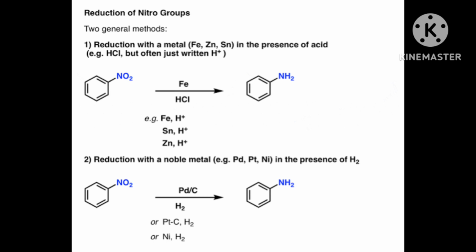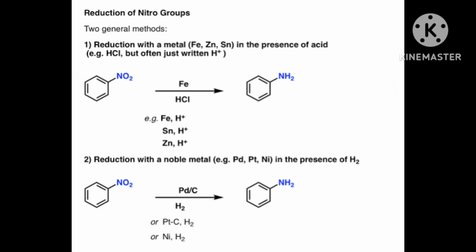Then by reduction of nitro compounds, amine can be prepared. Reduction with iron scrap and hydrochloric acid is preferred. Why?